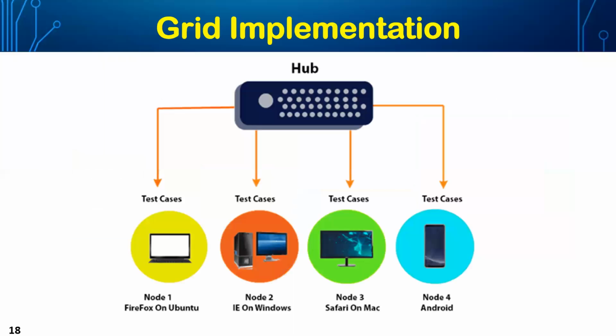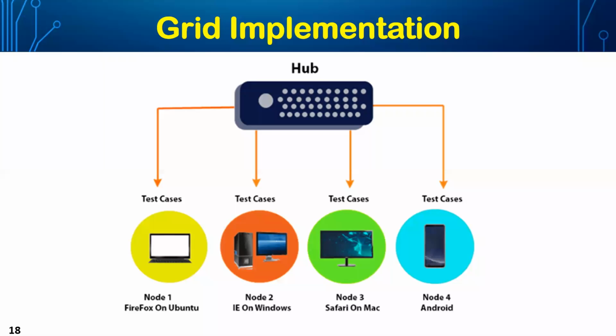So this is something about the grid, the fourth component of the Selenium suite, as we discussed. This is just the Selenium Grid. It is a hub, a server, I would say, where we have nodes. We call them node 1, node 2, node 3, different sets of test systems.